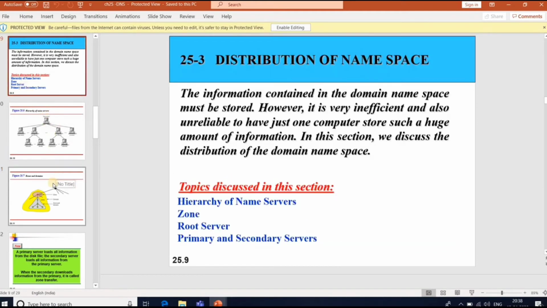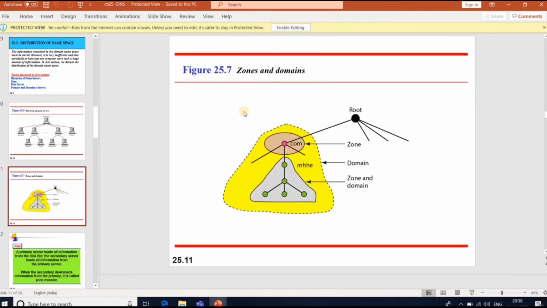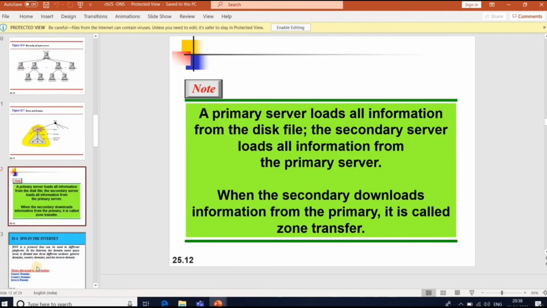A root server is a server whose zone consists of the whole tree. A root server usually does not store any information about the domains. So coming to primary and secondary servers.